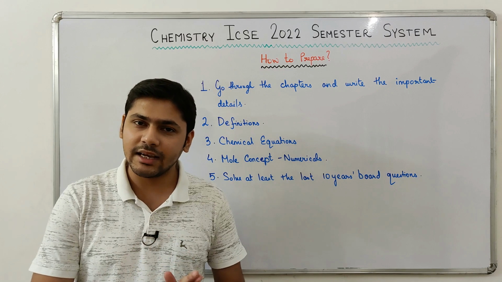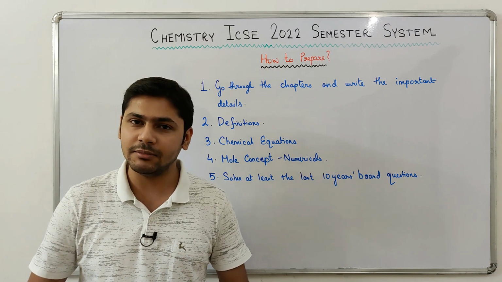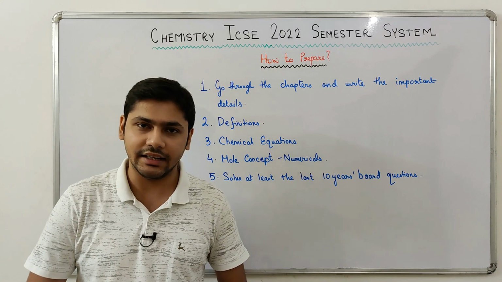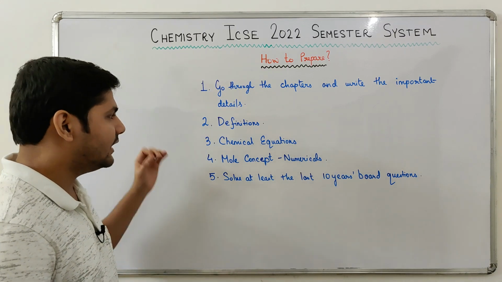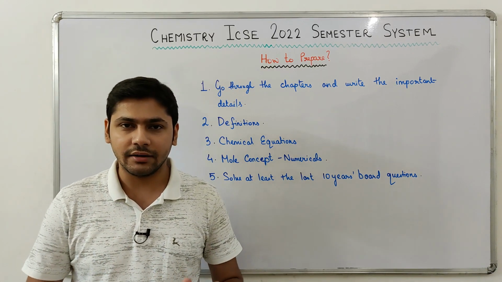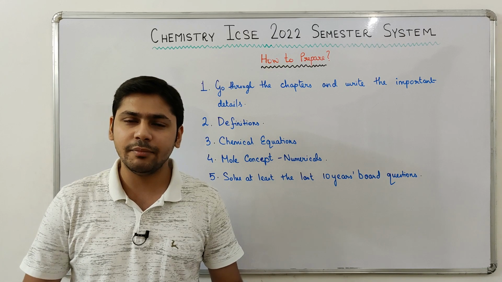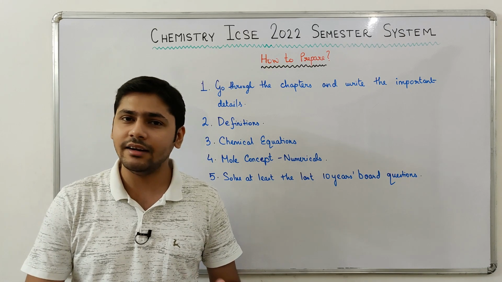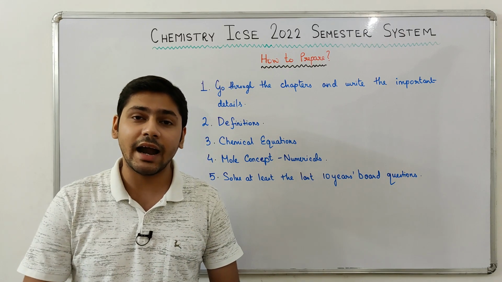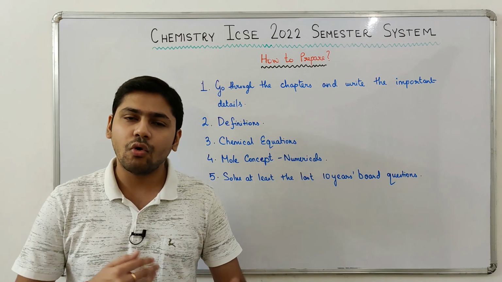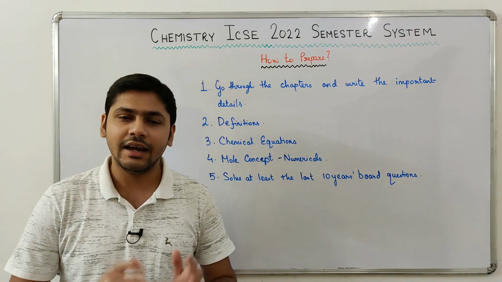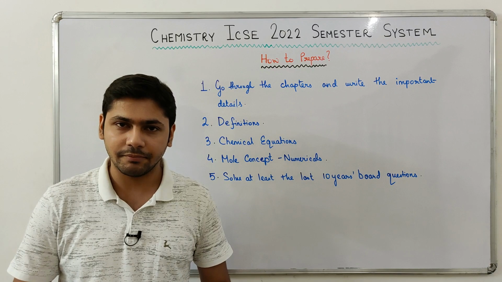So guys, as chemistry is a very detail-oriented subject, you have to go through the chapters properly and understand all the details. Next, definitions. Knowing all the definitions is very important. Now, most of the definitions will be in the first two chapters and electrolysis. That is periodic table, chemical bonding and electrolysis. So, go through all the definitions that are present in the first semester syllabus and try to learn them properly.